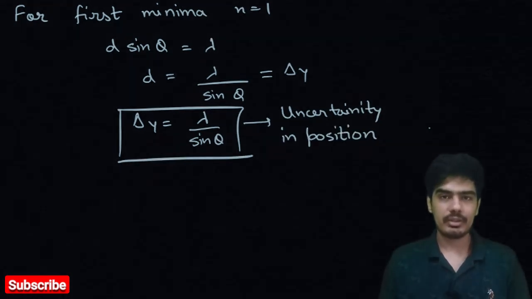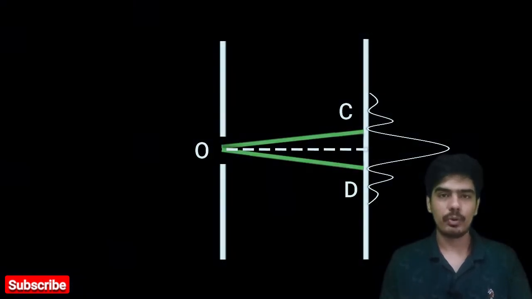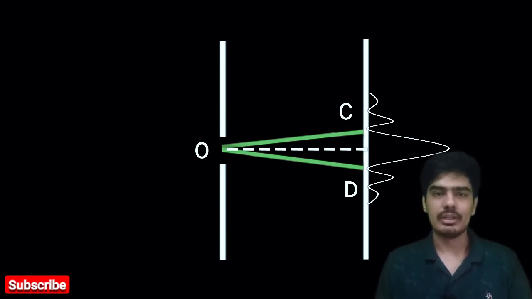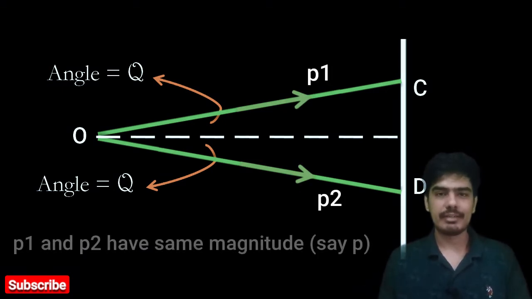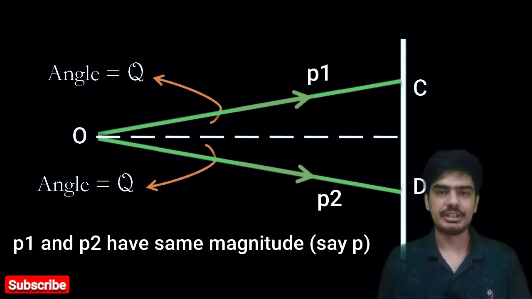So now let's find out the uncertainty in the momentum. For that, consider two points, one C, this is the same point, and second point D, which is the point of minima on the other side of the central maxima. Now take P1 and P2 as the momentum vectors corresponding to paths OC and OD. Both momentum vectors have the same magnitude but different direction. So divide these momentum vectors into components along the x-axis and y-axis.